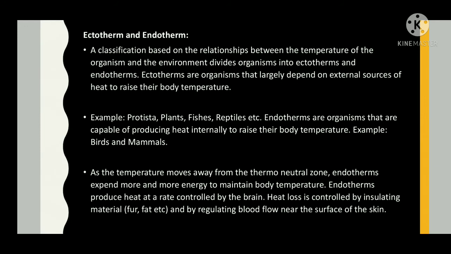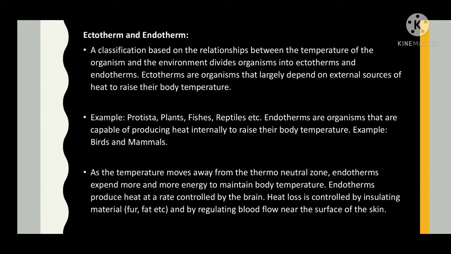Ectotherm and endotherm. A classification based on the relationships between the temperature of the organisms and the environment divides organisms into ectotherms and endotherms. Ectotherms are organisms that largely depend on external sources of heat to raise their body temperature. Example: protista, plants, fishes, reptiles, etc.